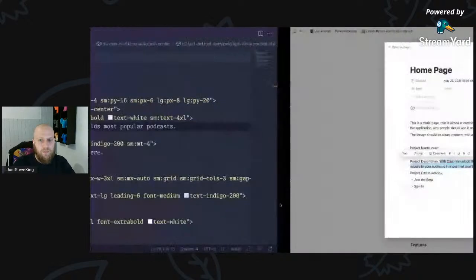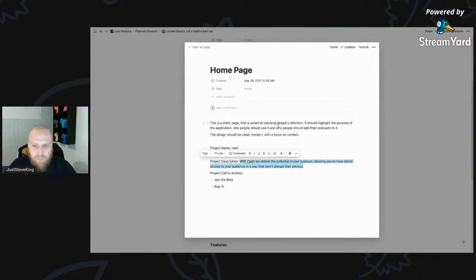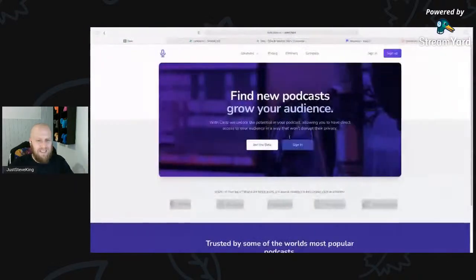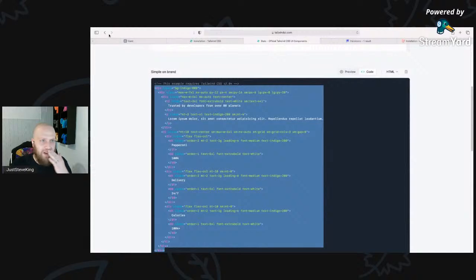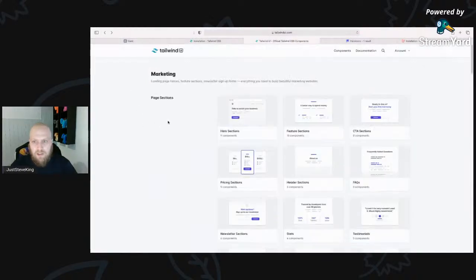Why, if we go back to here, it's meant to be catching people's attention. It should highlight the purpose of the application and why people should use it, and why people should add their podcasts to it. So what we need to look at here, we need some sort of features, maybe some feature sections.